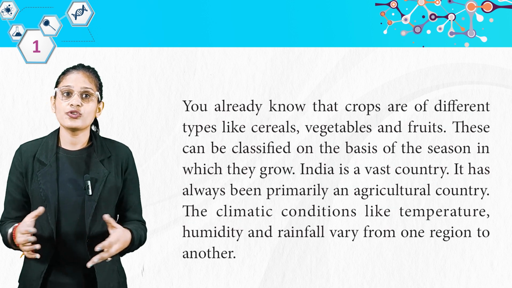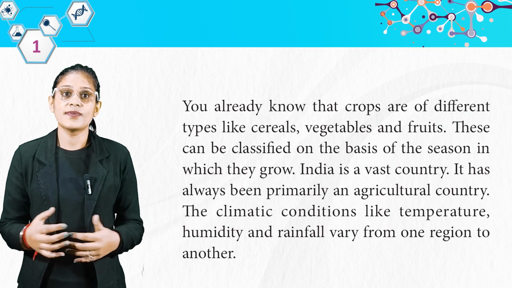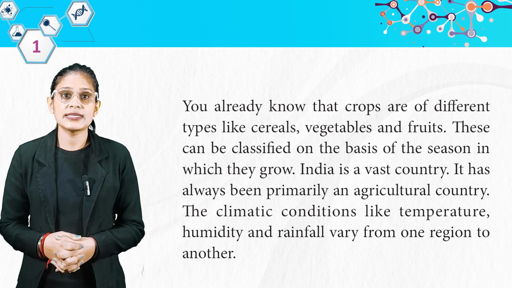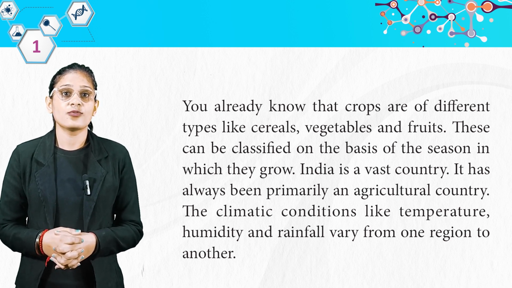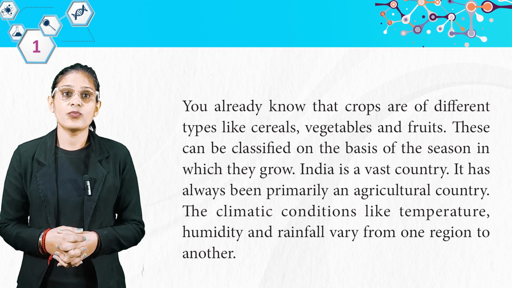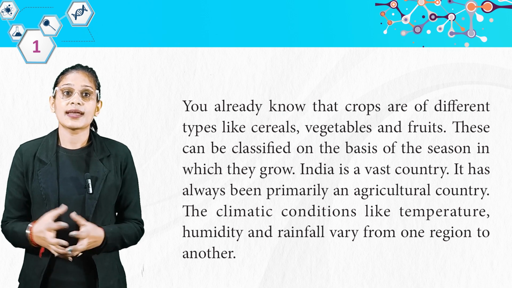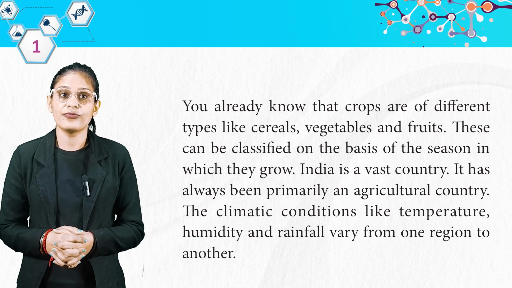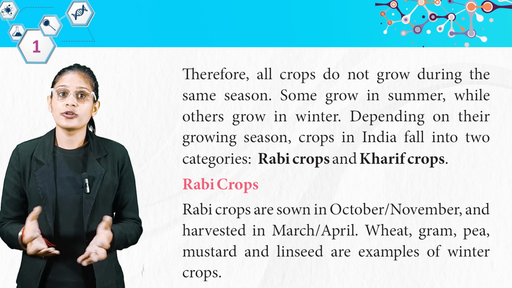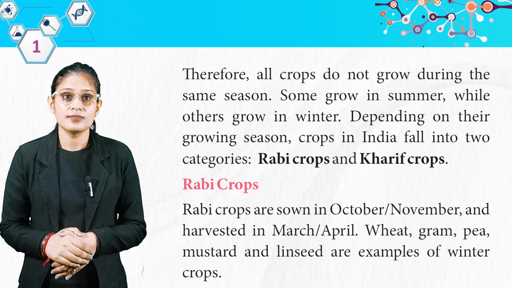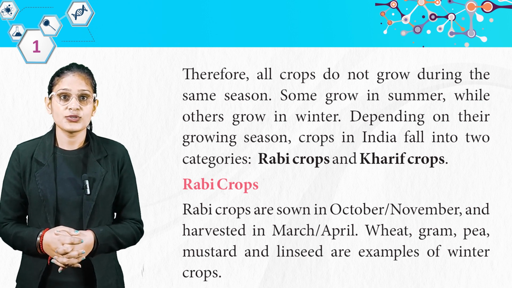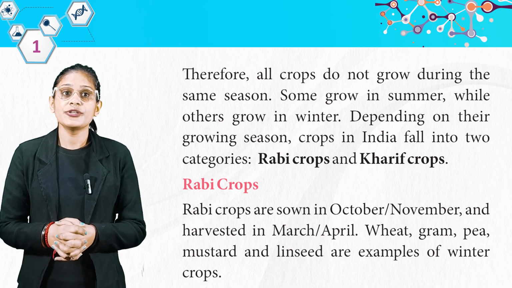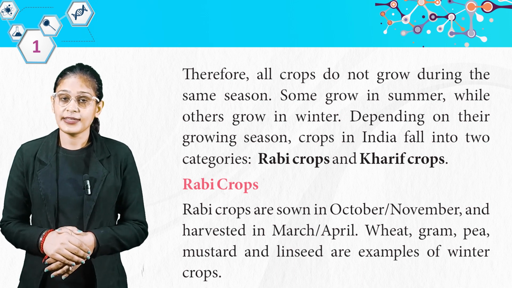You already know that crops are of different types like cereals, vegetables and fruits. These can be classified on the basis of the season in which they grow. India is a vast country. It has always been primarily an agricultural country. The climatic conditions like temperature, humidity and rainfall vary from one region to another. Therefore, all crops do not grow during the same season. Some grow in summer while others grow in winter. Depending on their growing season, crops in India fall into two categories, Rabi crops and Kharif crops.